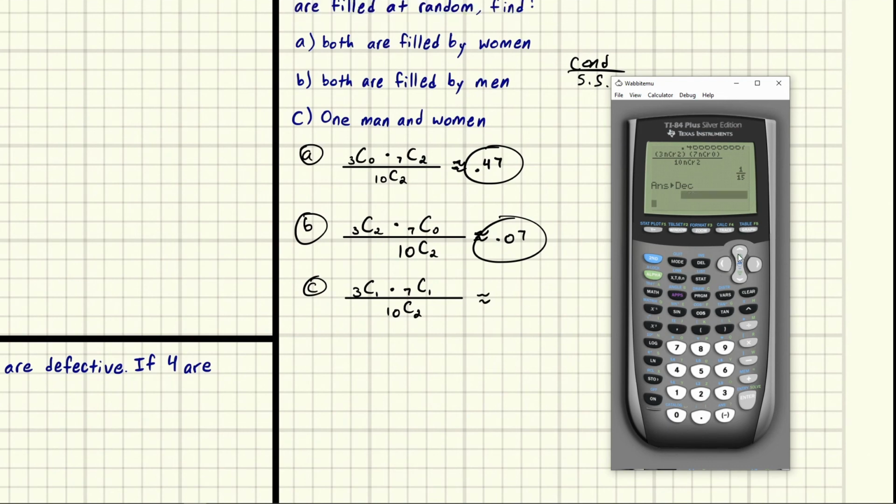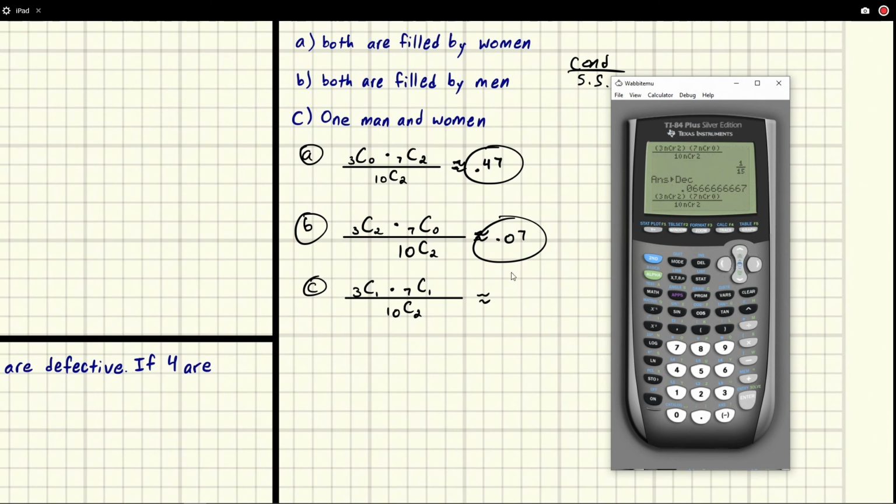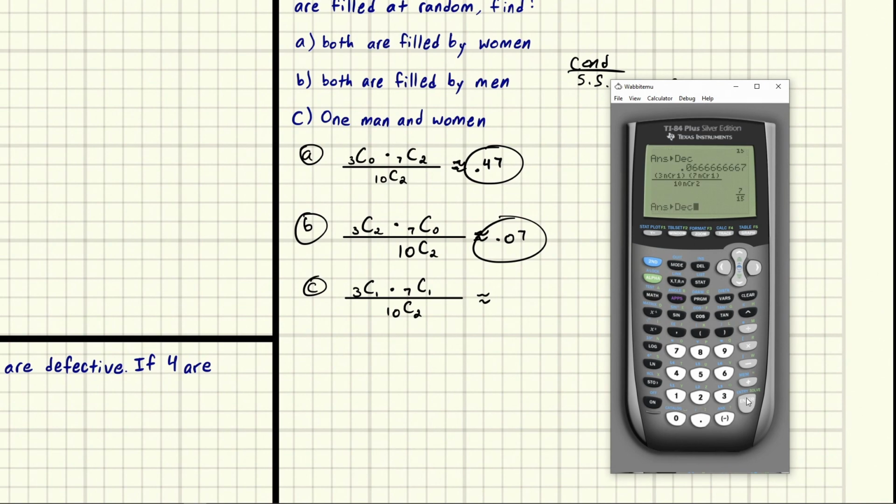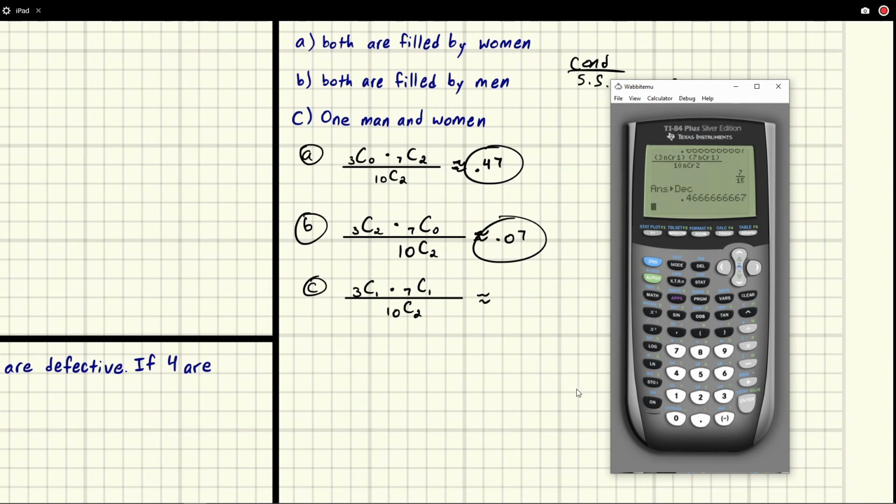So let's go ahead and grab our stuff. And notice it really wants you to have the base form figured out. You just have to change up what you're picking. And we've got 3 choose 1, 7 choose 1 over 10 choose 2. And we get 7/15, which translates to, again, 0.47. So interestingly, it matches A. That's kind of a cool thing.